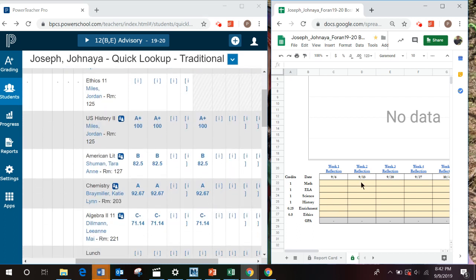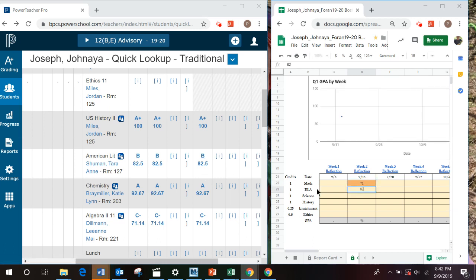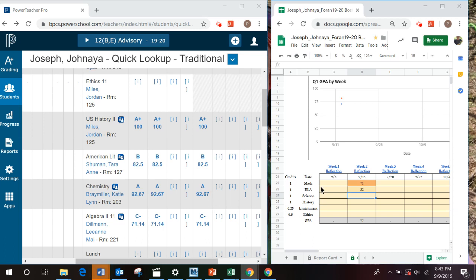If we're looking at Janaea's math grade, we see she has a 71. In ELA, she has an 82. In science, she has a 93. And in history, she has a perfect 100.